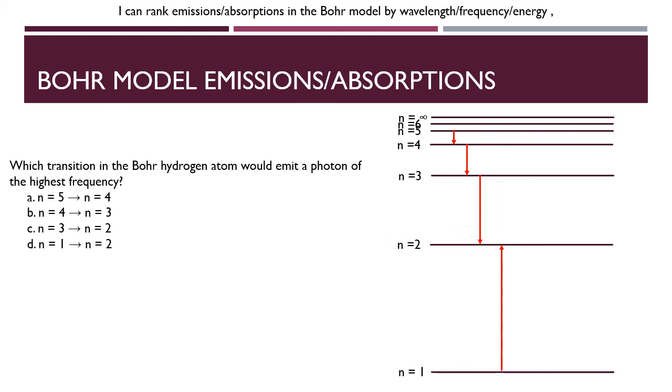So in this case, the answer is C, 3 to 2, because that's the largest gap in energy where we are emitting a photon. Again, it's not option D, because there we would be absorbing. Now that photon would have the greatest frequency of all of these, but that one's being absorbed, so it would not match our question.